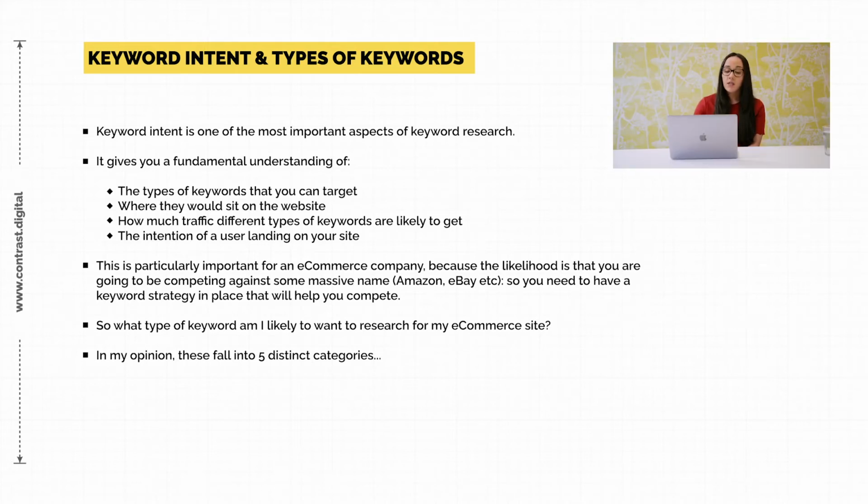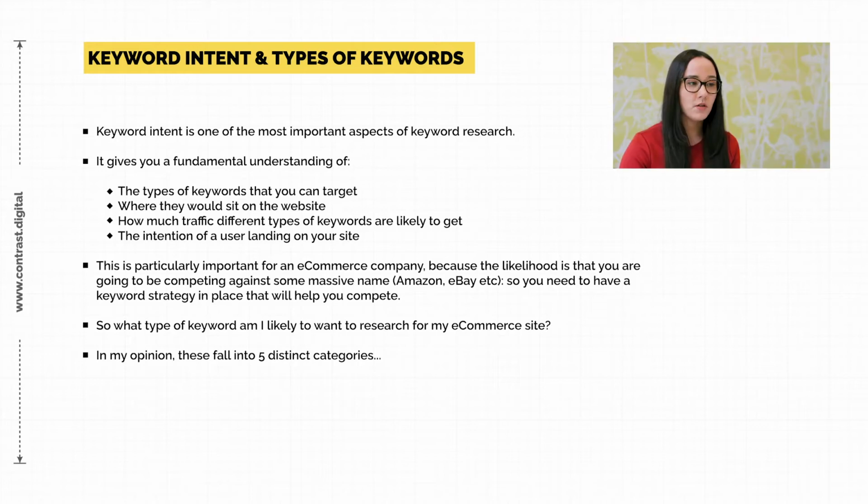So it's particularly important for e-commerce companies because the likelihood of you ranking for really, really competitive category terms, such as say bike wheels or something like that, is quite unlikely because you're competing against massive brands like Amazon and eBay and that sort of thing. So you're likely to want to look for informational type keywords in the awareness stage. But that doesn't mean that you don't want to optimize your other pages for the other terms, because in time you may likely rank for them, particularly locally.